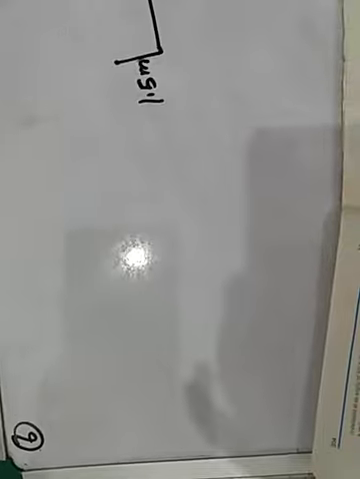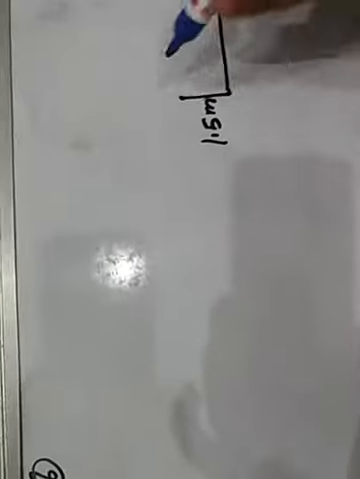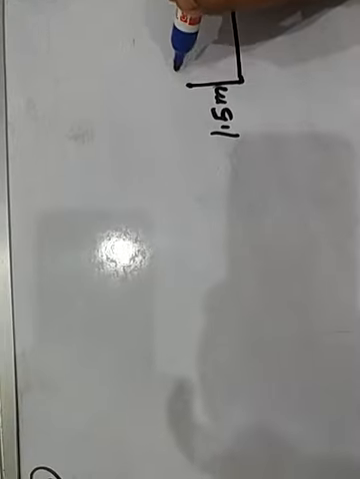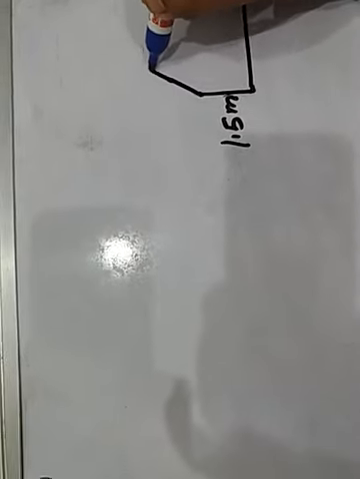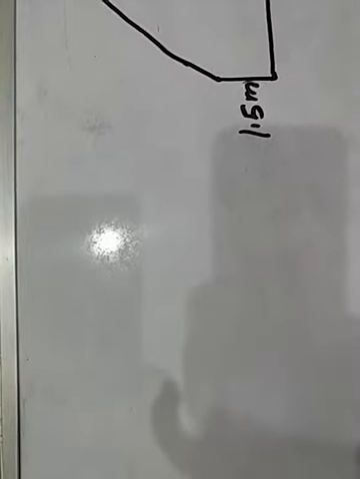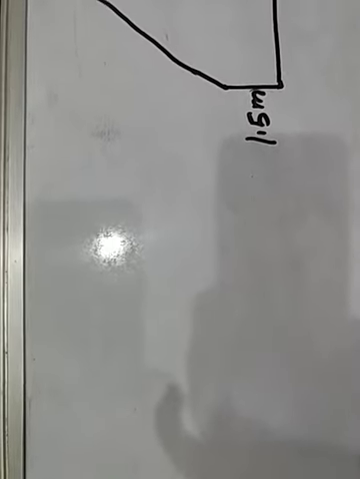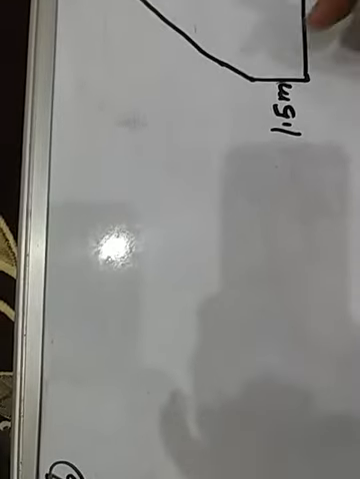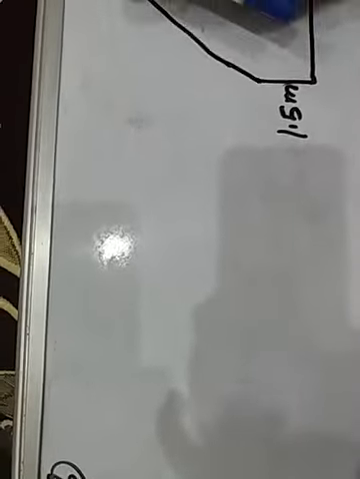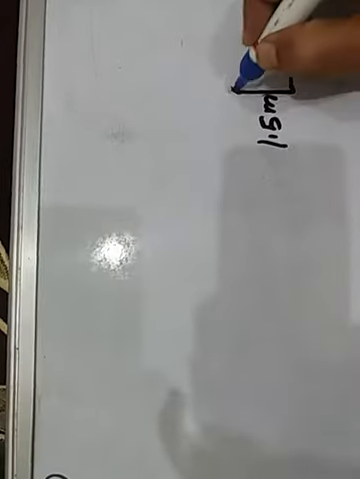The angle of elevation from his eyes to the top of the building. That is this one, to the top of the building. Okay, children, this is actually a straight line. Children, make it very clear. This is a straight line.